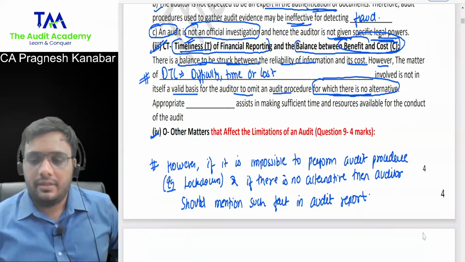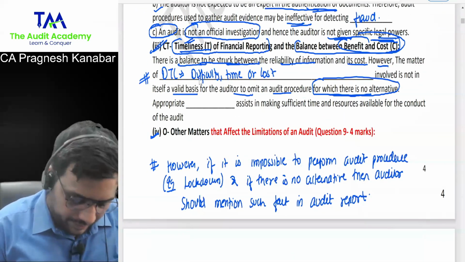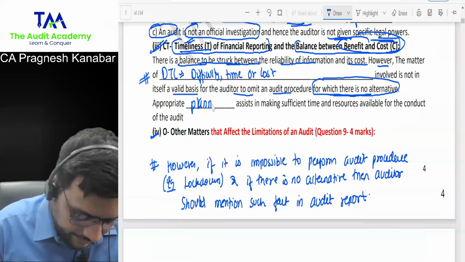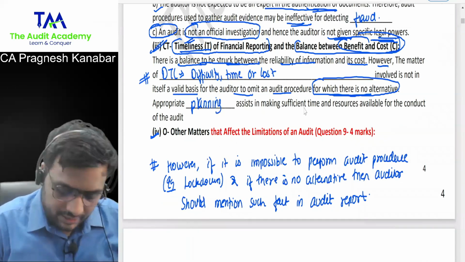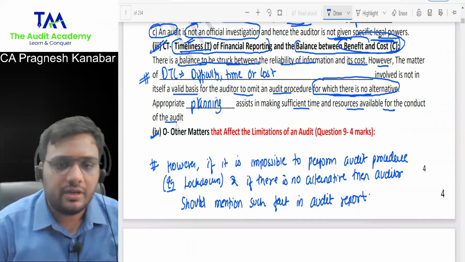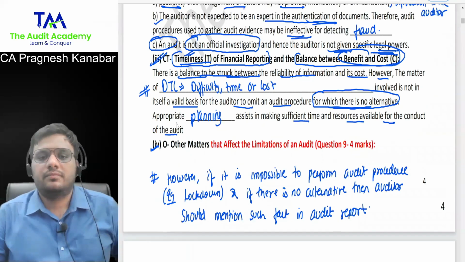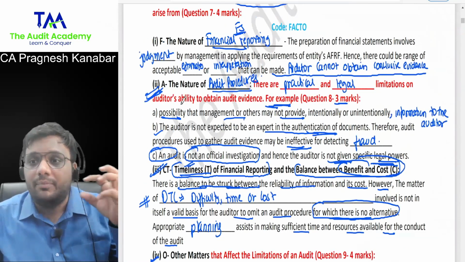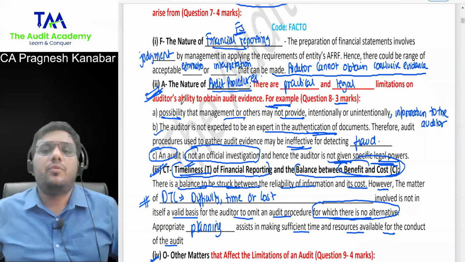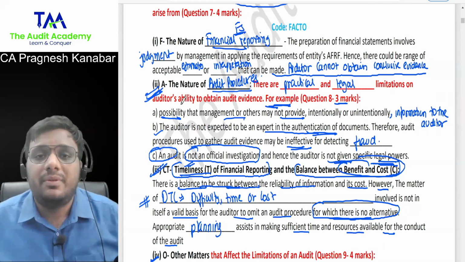Okay. If you plan your audit appropriately, so appropriately planning will assist in making sufficient time and resources available for conduct of audit. All right. We are going slow. We are understanding that every single point can be a good point over here. So we are understanding the concept of inherent limitations of audit, unavoidable limitations in that.